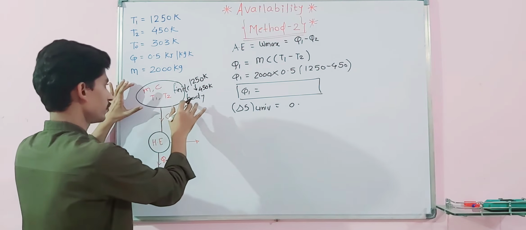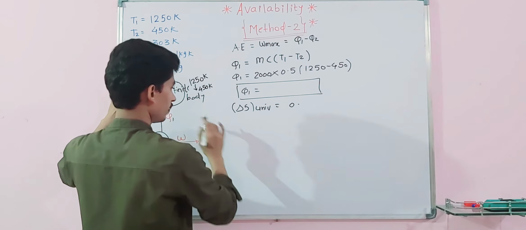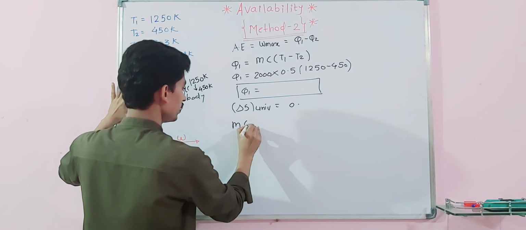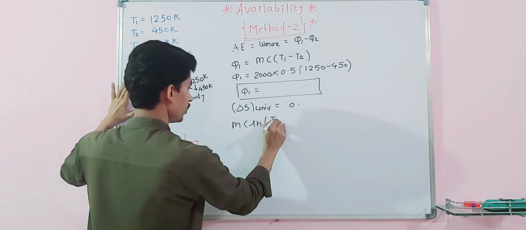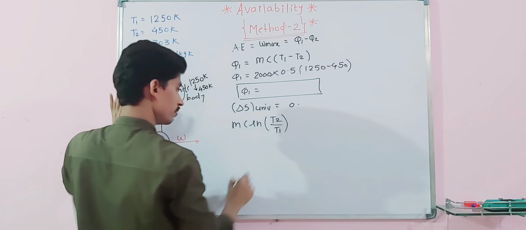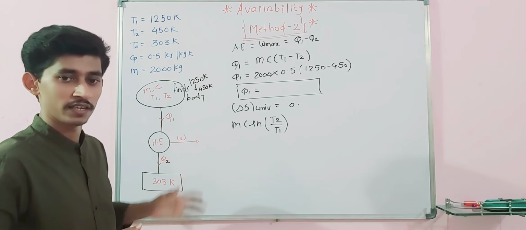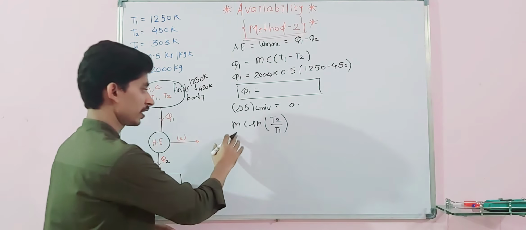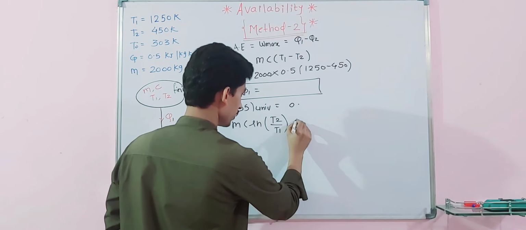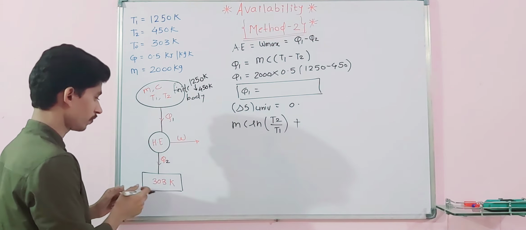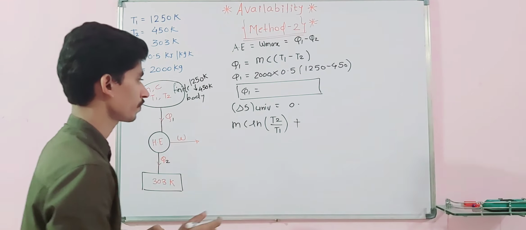What is the entropy change for this thermal reservoir of finite body? That is nothing but MC ln T2 by T1, because it is a solid or finite body having some mass and specific heat.